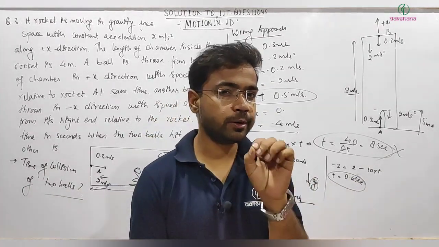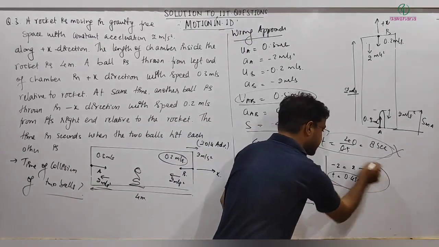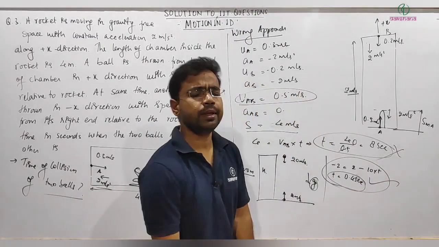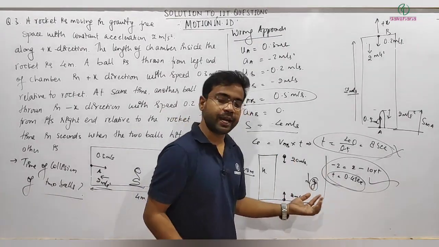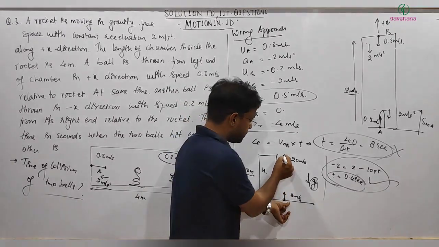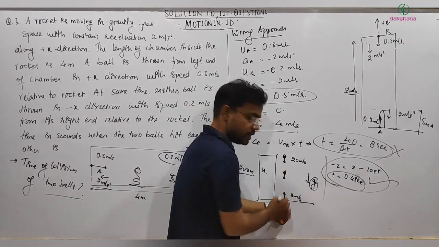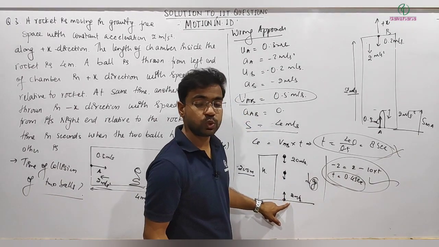If I talk about the relative motion between two balls up to this duration of time, that's perfectly fine. But after some time, once this ball has hit the ground and the other ball is, let's say, still in the air, this ball is at the ground, there is no motion, there is no acceleration.